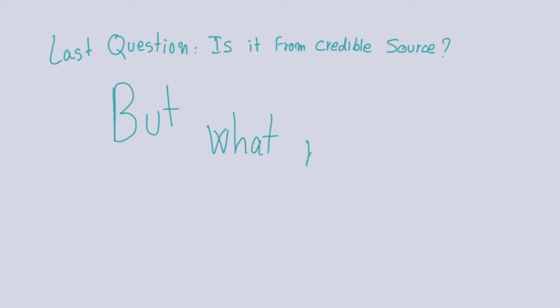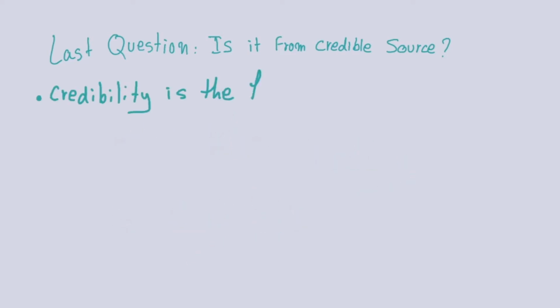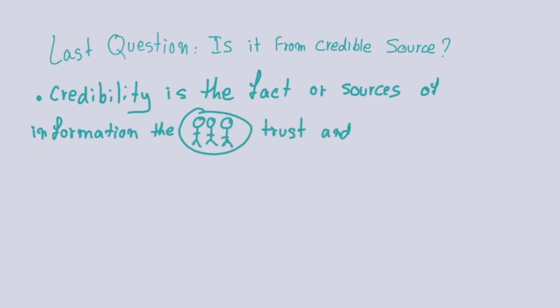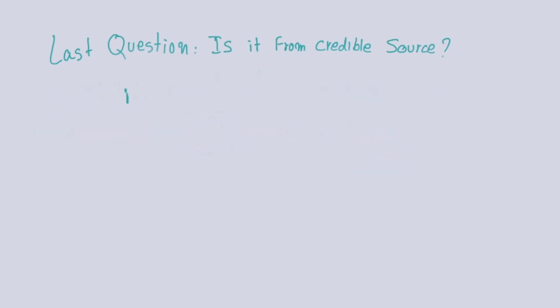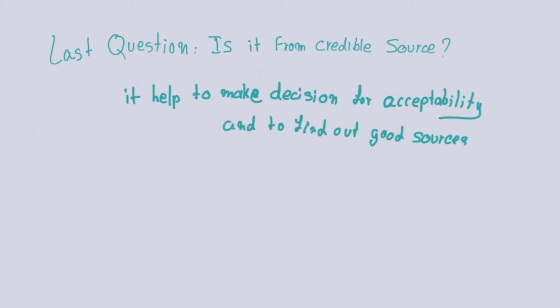Lastly, the final question is, is it from a credible source? First, we have to understand that there is a way to judge a credible source skillfully. And to start, we need to know what credibility is. Credibility is the fact or source of information that people can trust and rely on. Credibility helps us make the decision on acceptability more skillfully. Credibility requires five main sources.